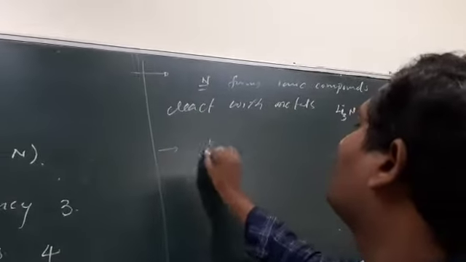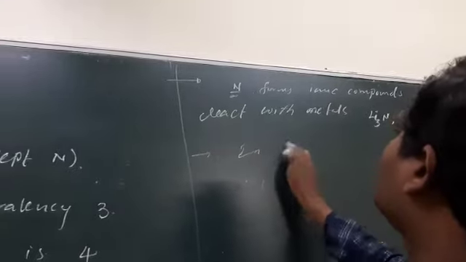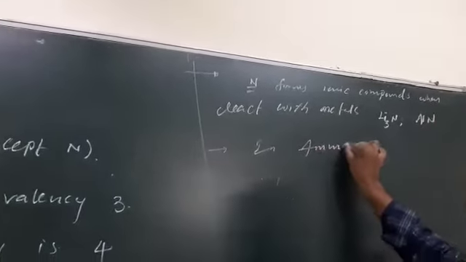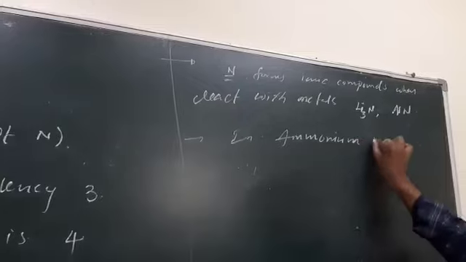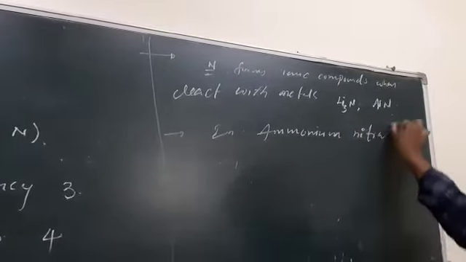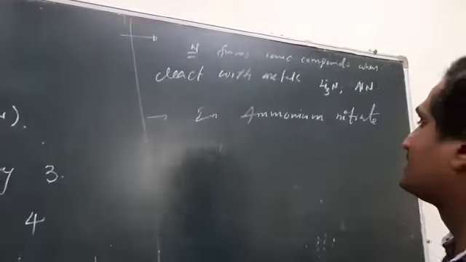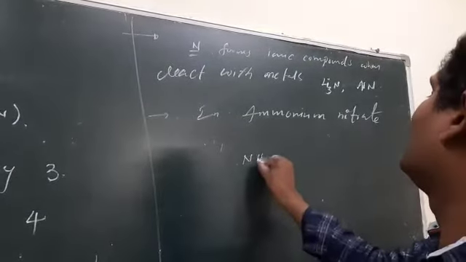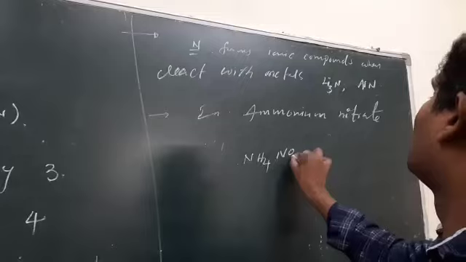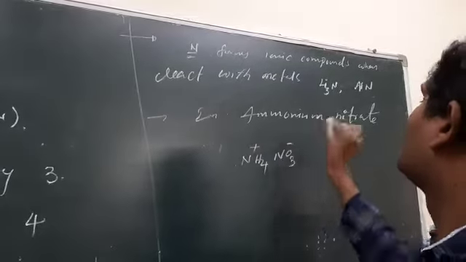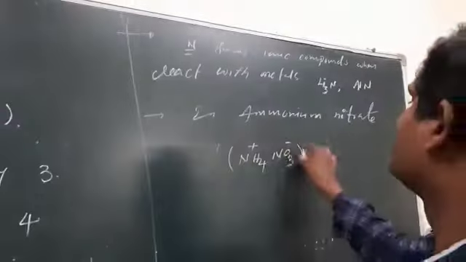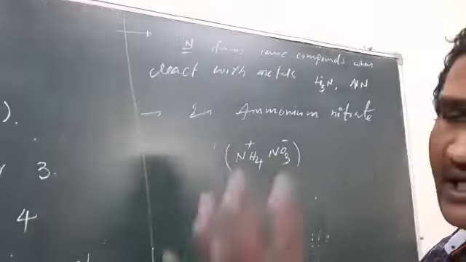And also in ammonium nitrate, ammonium plus NO3 minus, around the nitrogen in the ammonium ion there are 4 bonds.